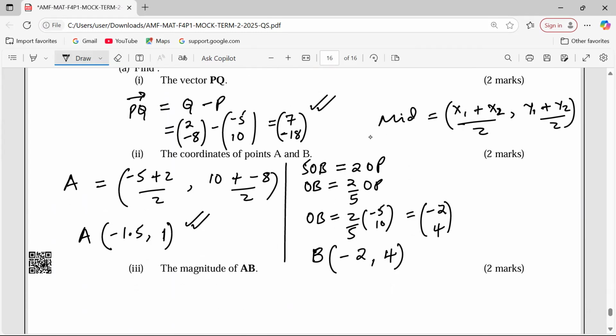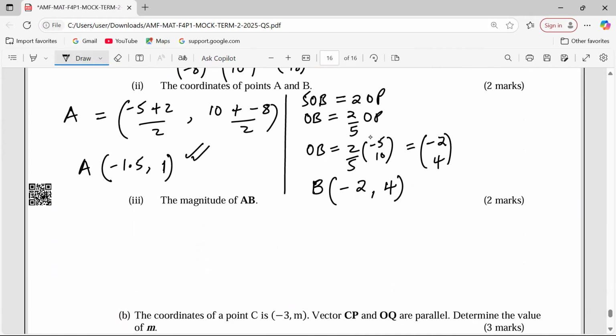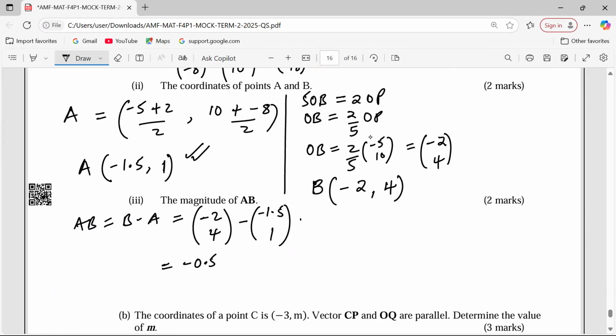Find the magnitude of AB. For us to get the magnitude of AB, we should get AB first. Remember, we need B minus A. So vector AB shall be this -2, 4 minus -1.5, 1. So the vector itself is -2 plus 1.5 becomes -0.5. Then 4 minus 1 becomes 3. So the magnitude of AB